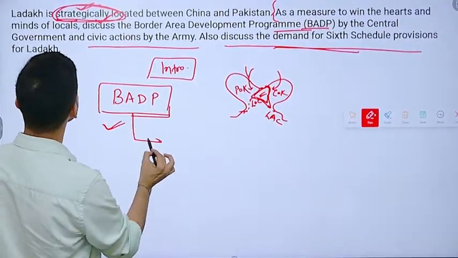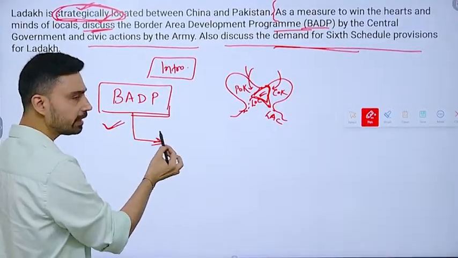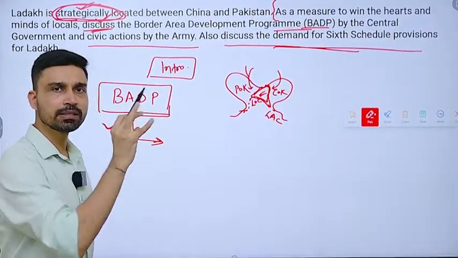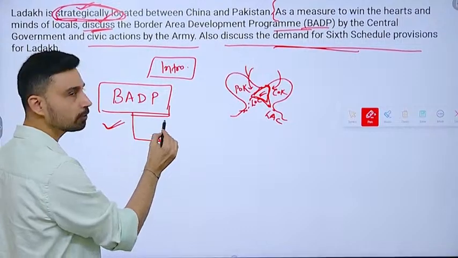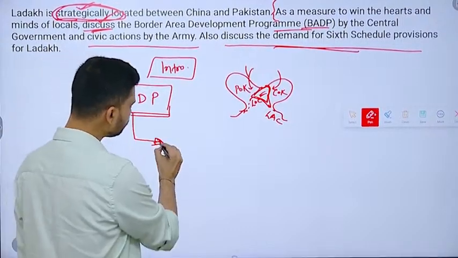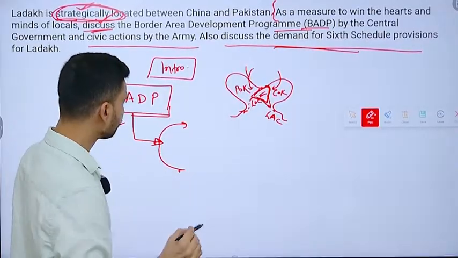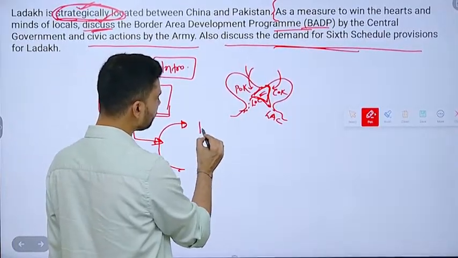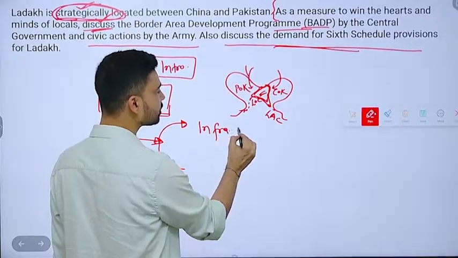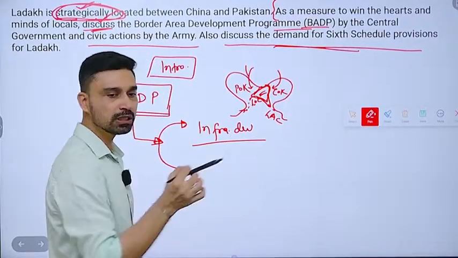Now what you have to discuss, you do not have to critically examine, you simply have to write what is the perspective, the objective of the Border Area Development Program. It has two major objectives, within which you can subdivide the answer into multiple subsets. The first objective of the Border Area Development Program is to focus on infrastructure development along the border areas.